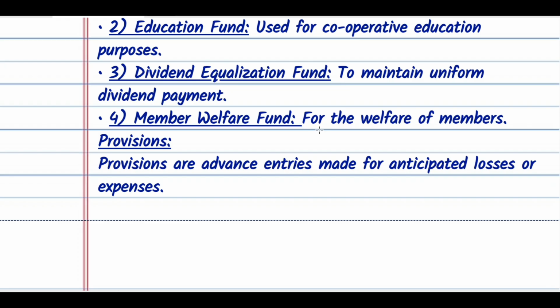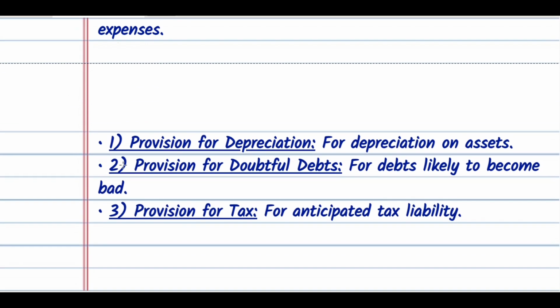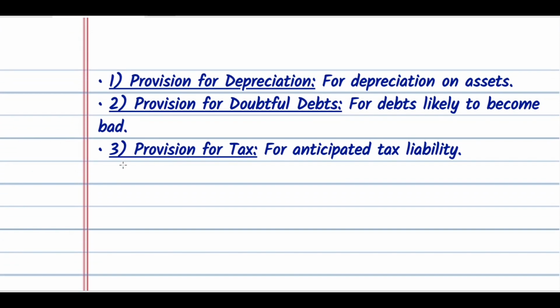Provisions. What are the provisions? Provisions are advance entries made for anticipated losses or expenses of the society. Number one, provision for depreciation on assets. Number two, provision for doubtful debts, for debts likely to become bad debt. Number three, provision for tax, for anticipated tax liability. There must be a provision for tax as well.